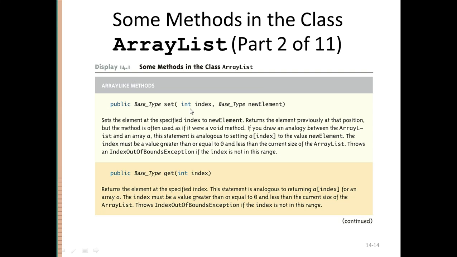Then we saw the set function, right? The set function is inside the ArrayList class. It takes the index, the value that is to be reset, and the new value that is to be inserted. Then we just saw the get function. The get function is again a very useful function. It only takes the index and it returns the value that is present on this index. Okay, the return type obviously is the base type, the type of the ArrayList.